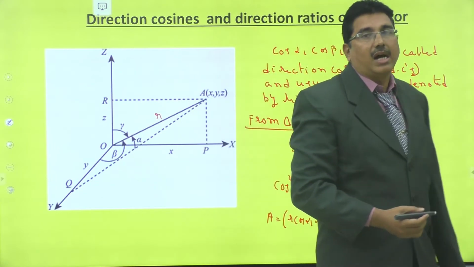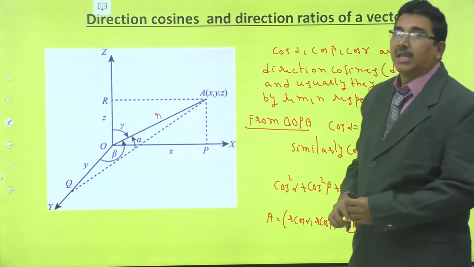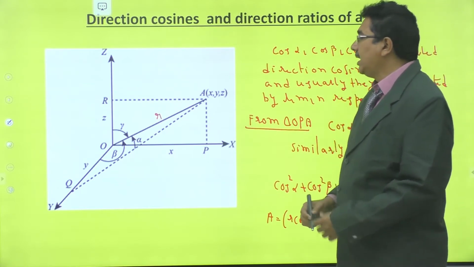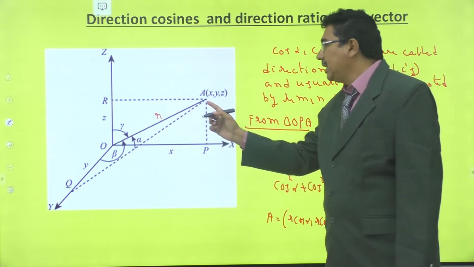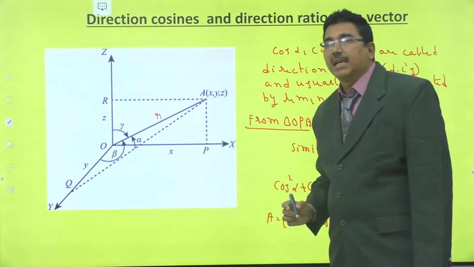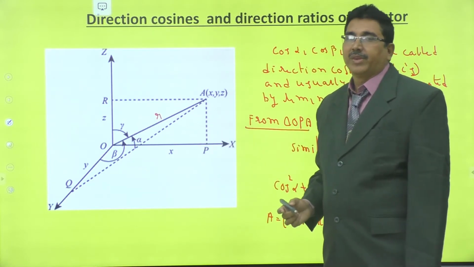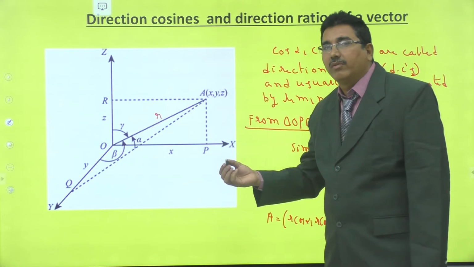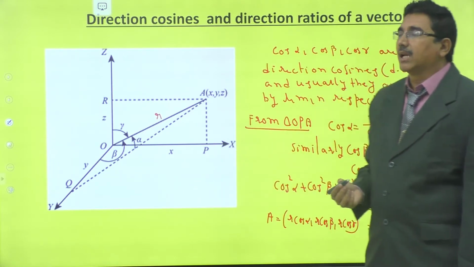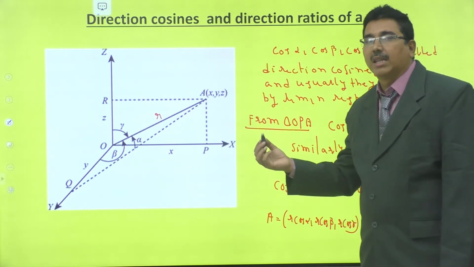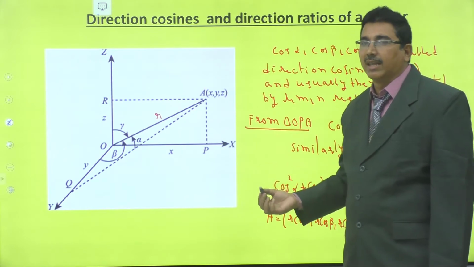From this also observe that direction cosines means this is a point on the vector which is at a distance of 1, that is, a unit vector. The components of a unit vector are called the direction cosines of a vector.